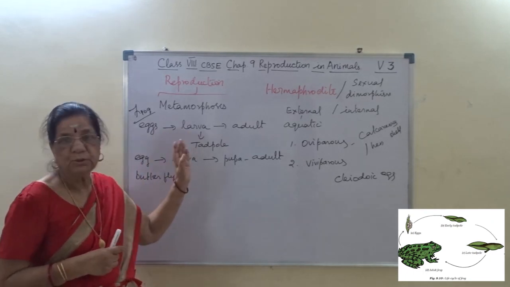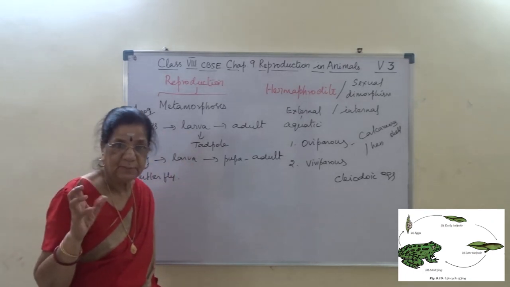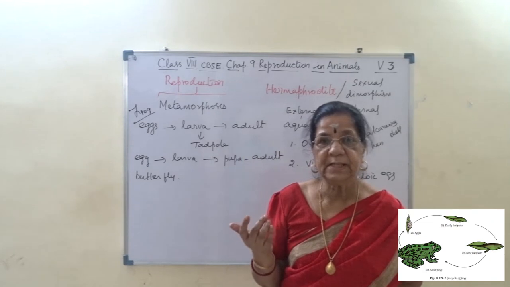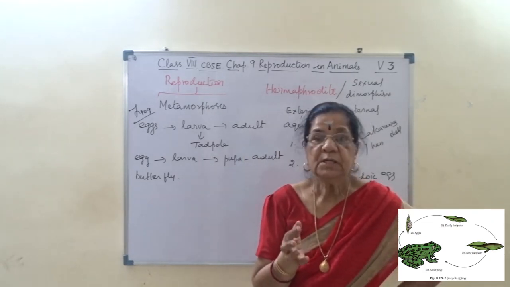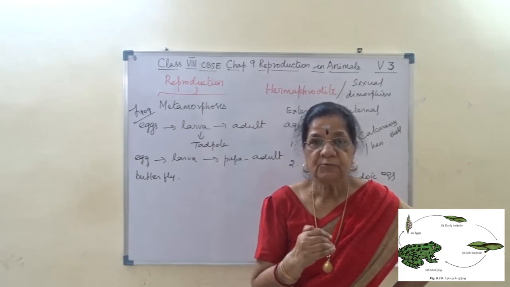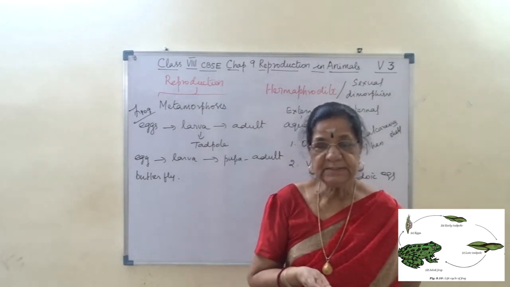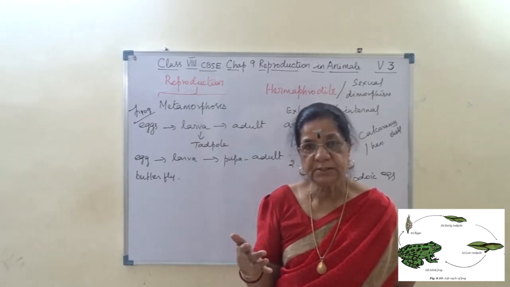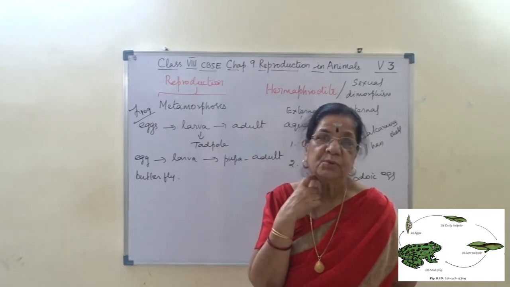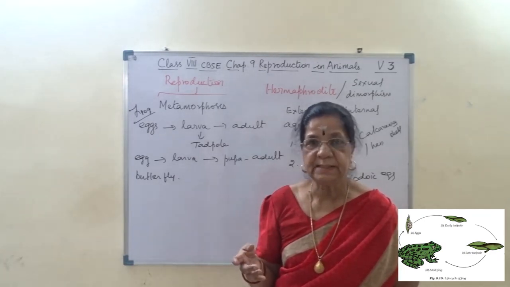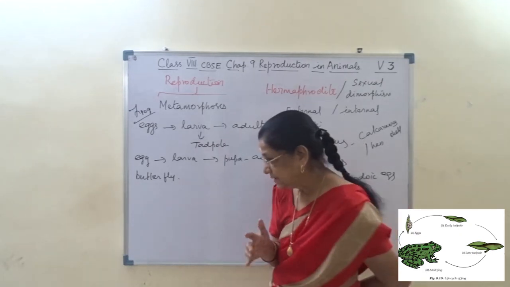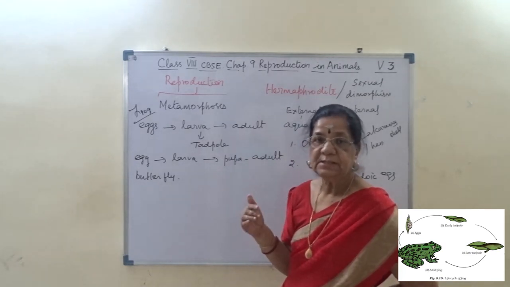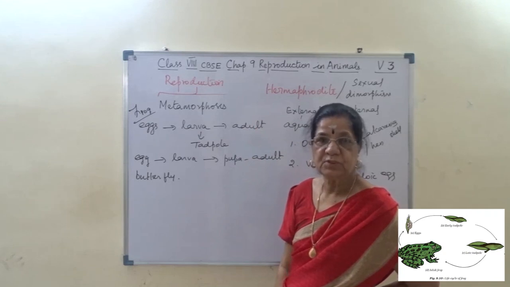Okay. So what happens? The eggs will grow into tadpole. The tadpole has two stages: tadpole larva first with external gills as the respiratory organ. Then as it grows, it is replaced by internal gills and then the development of the forelimb and hindlimb and then adult stage. So this complete set of changes from egg to adult is called complete metamorphosis.